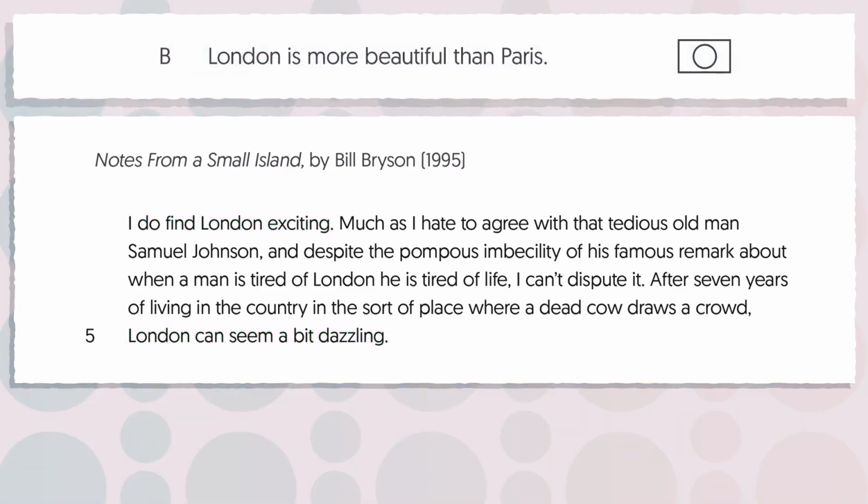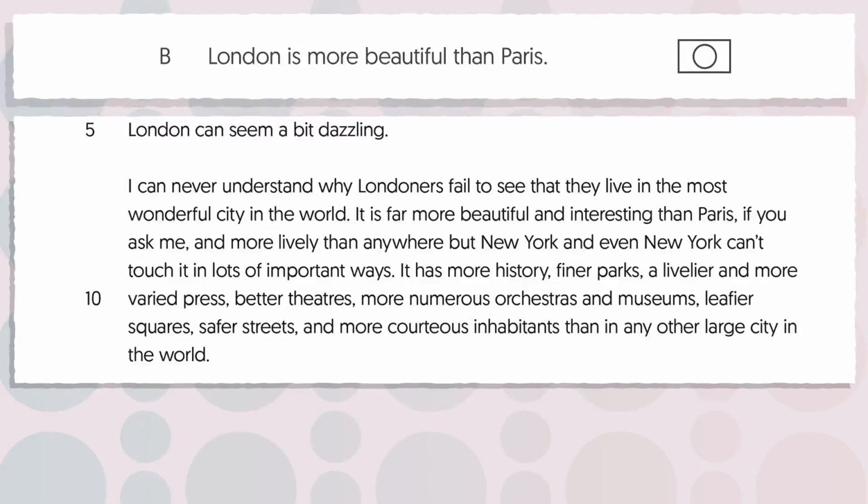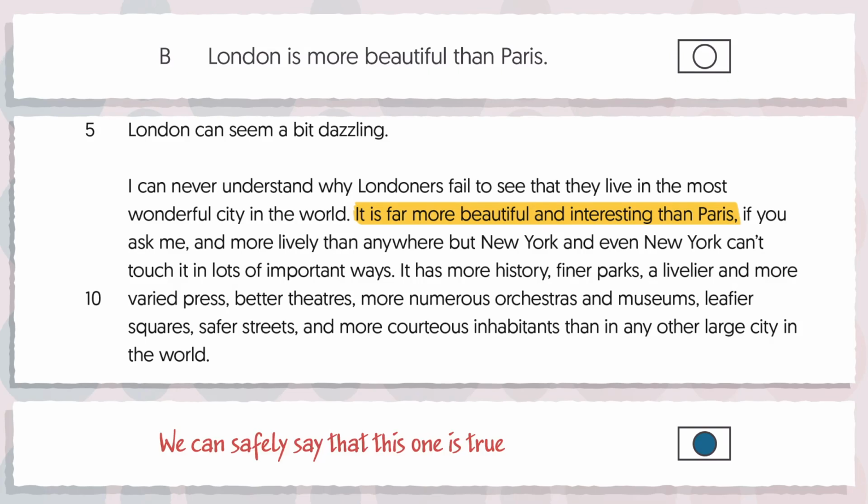Statement B reads, London is more beautiful than Paris. So again, let's have a look at the source. The second paragraph of the section you've been told to take the answers from reads, It is far more beautiful and interesting than Paris. So we can safely say that unlike statement A, this one is true.